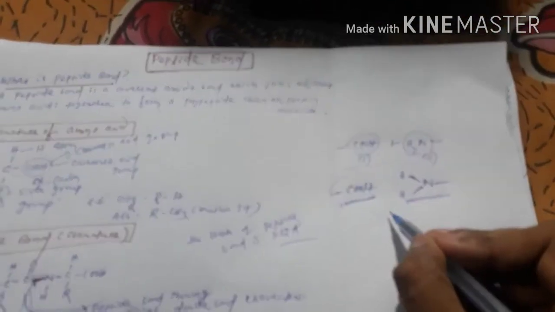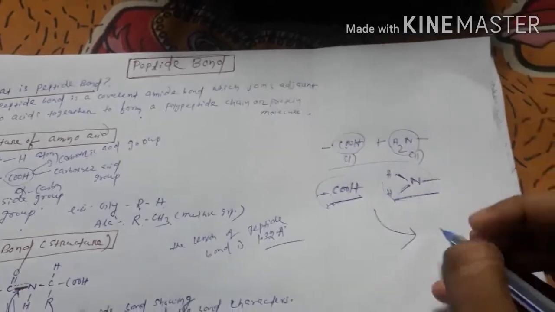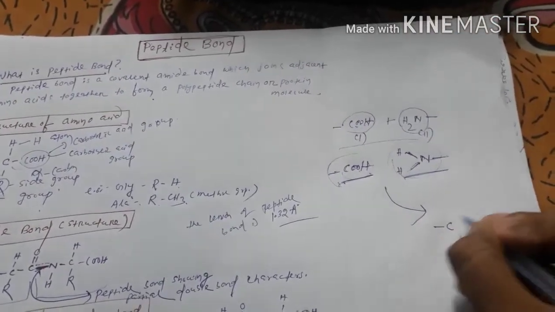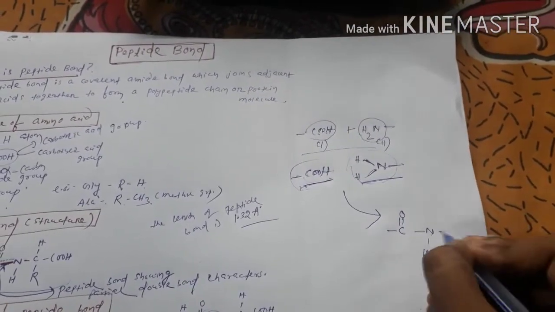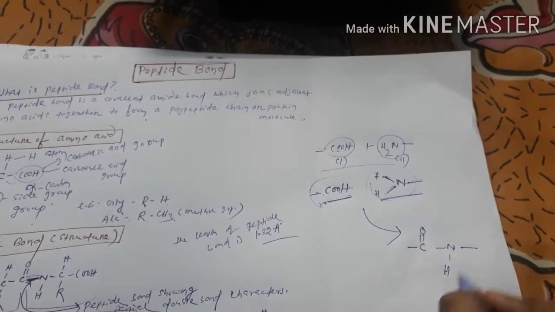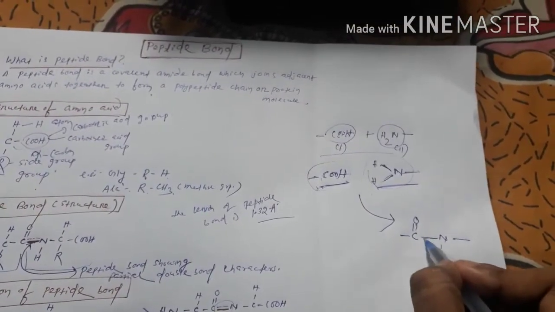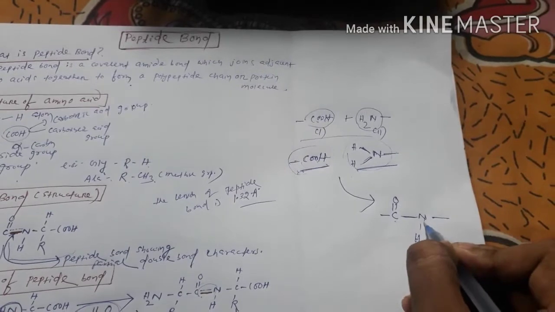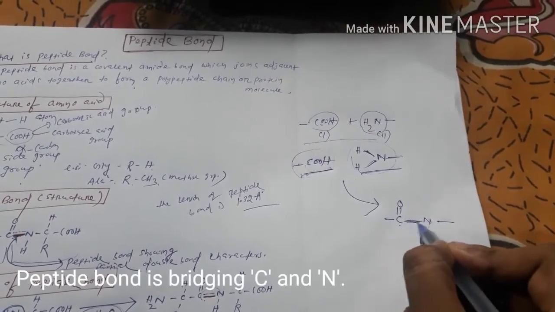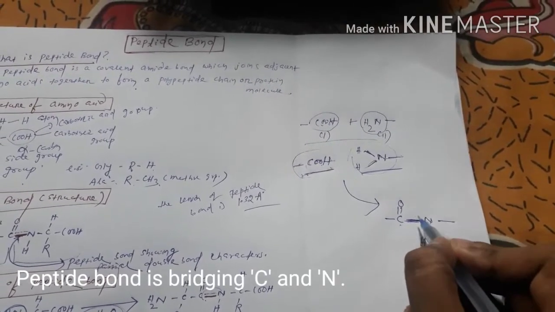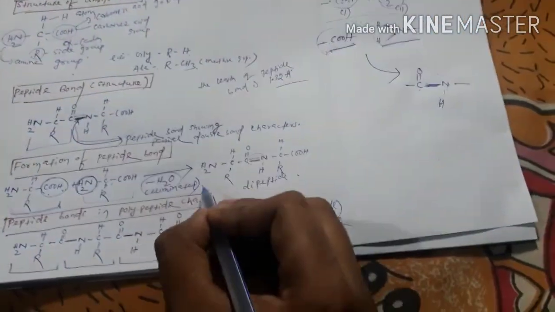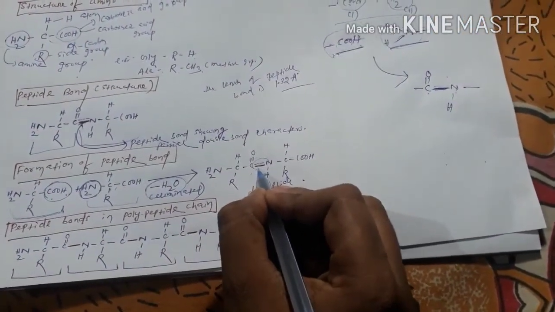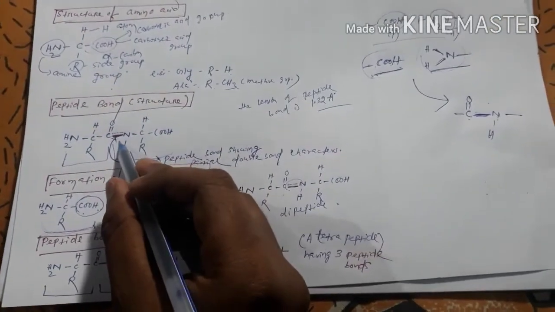The reaction will occur between them. I have told already that they will react together to form a peptide bond. Look, this is the peptide bond. The bond joining carbon and nitrogen is the peptide bond. It shows partial double bond characteristic due to a resonance effect. Look, this part belongs to here.